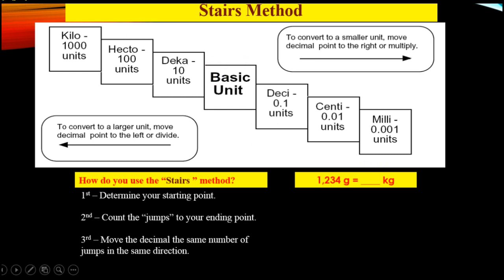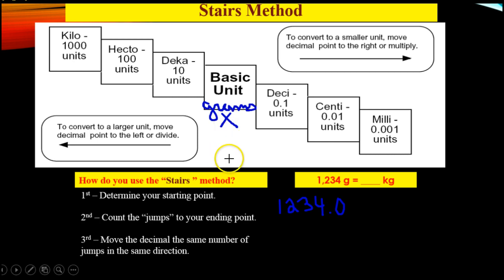Alright, our next practice problem is 1,234 grams equals how many kilometers? So the first thing that I'm going to do before I even get started with the stairs method is convert this into a decimal point just by adding a .0 at the end. Okay, our first rule is to pick the starting point, and our starting point is right here. It's grams. Grams happens to be the basic unit of mass. And this is our starting point, so I'll just put a little X there.